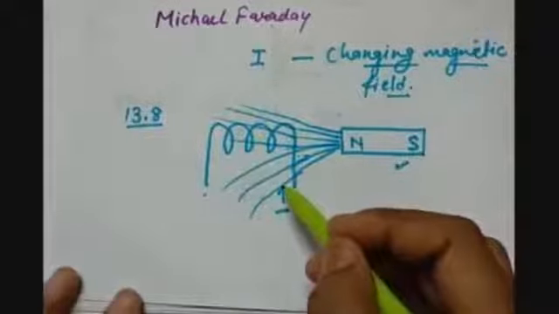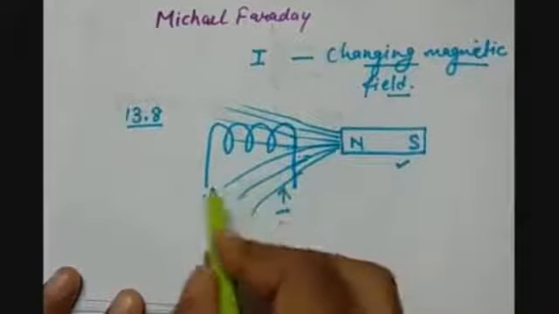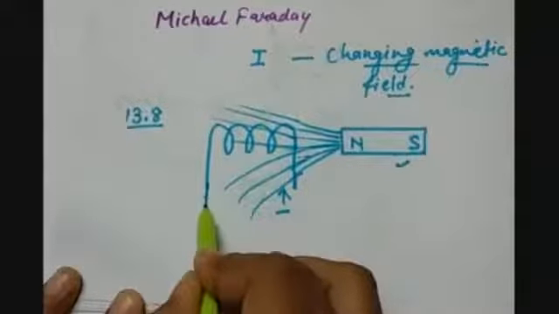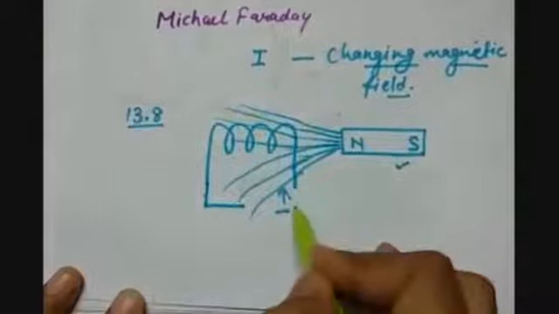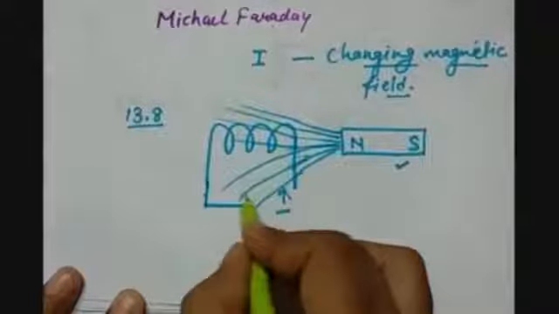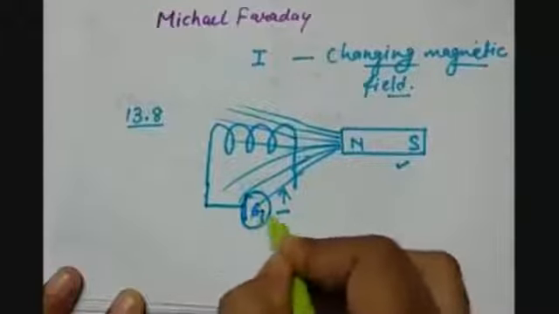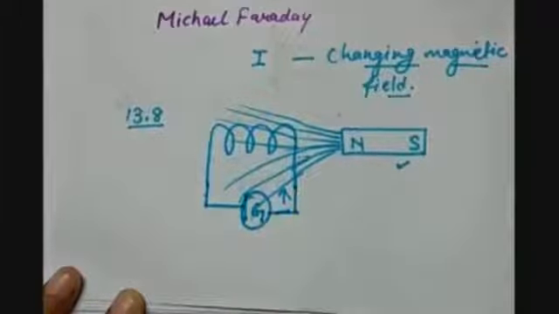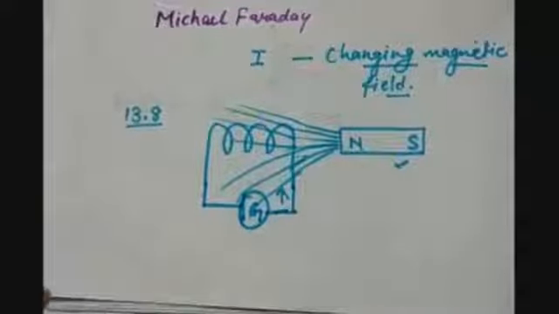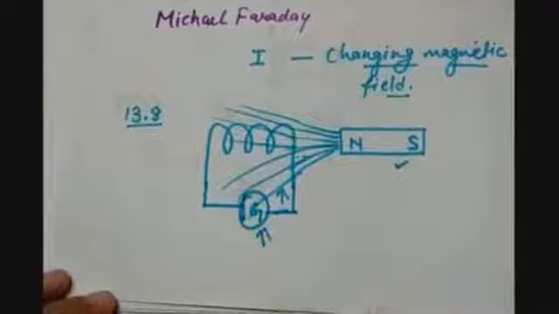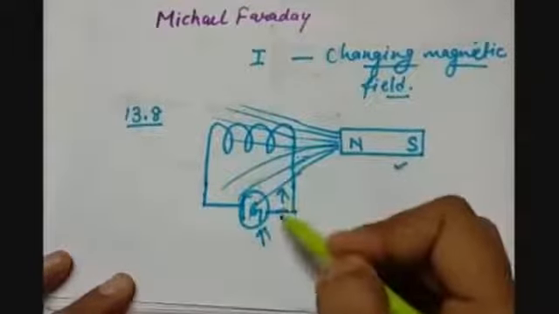So here no potential difference is produced. What will happen if we close this circuit? Because for the flow of charge or for the flow of current we need a closed circuit. So if we attach a galvanometer which can detect the presence of the current, it will tell us that there is no deflection in the galvanometer. That means no current is there in the circuit.